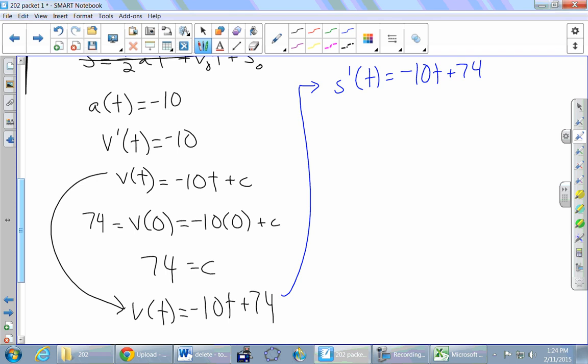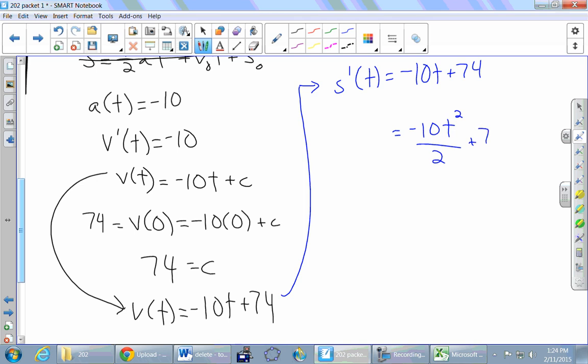And look, another differential equation ready for us to solve. We solve it by finding an antiderivative of that right-hand side. So negative 10t, this is our power rule, becomes negative 10t to the 2, right? Add 1 to the power, and then divide, and then we'll reduce in a second.